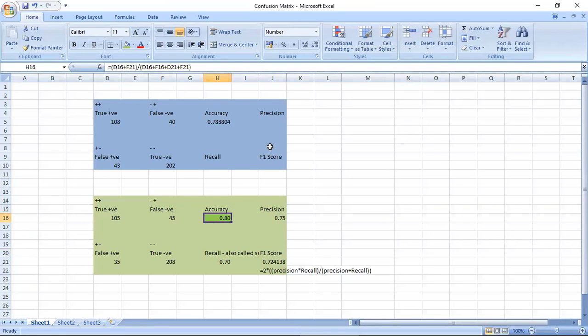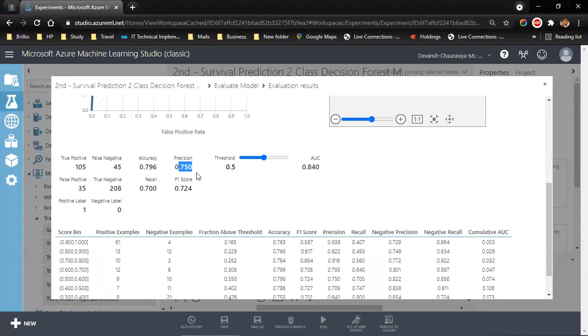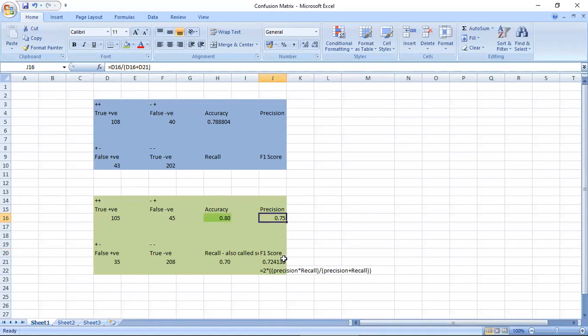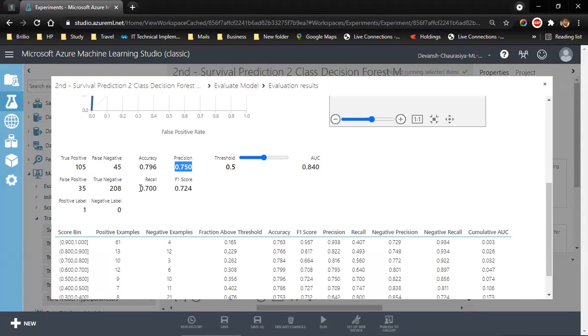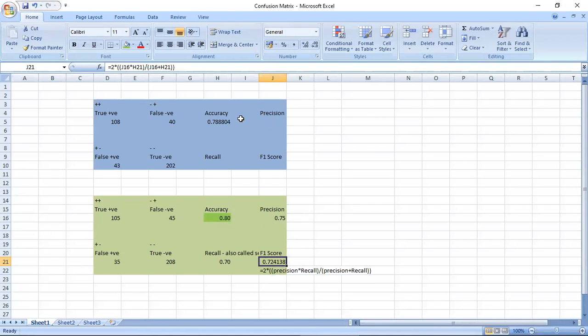Precision was 75. I've not kept what was the precision last time. F1 score is this and recall is 70. Average area under the curve is 84%, which is good. Now, if you look at accuracy, it has definitely increased, so we can keep this model.